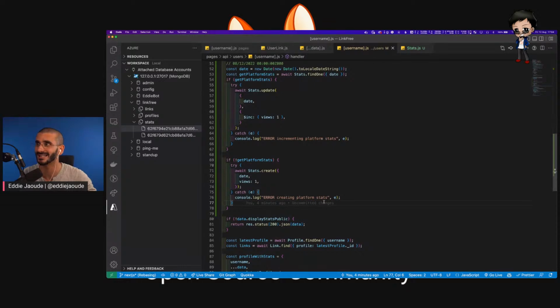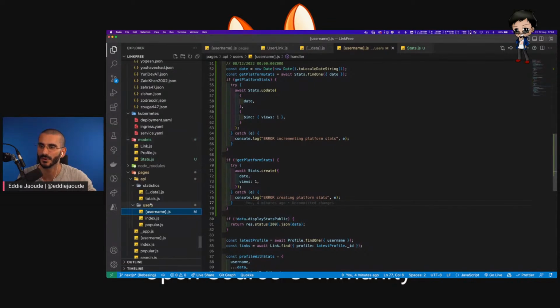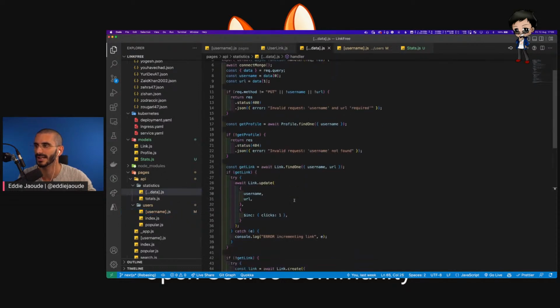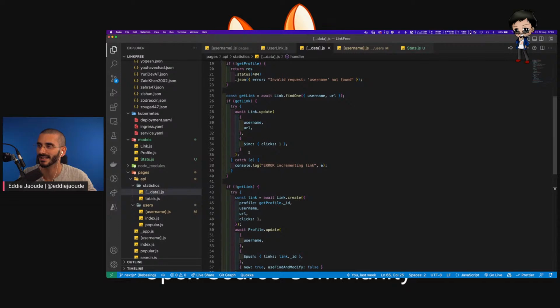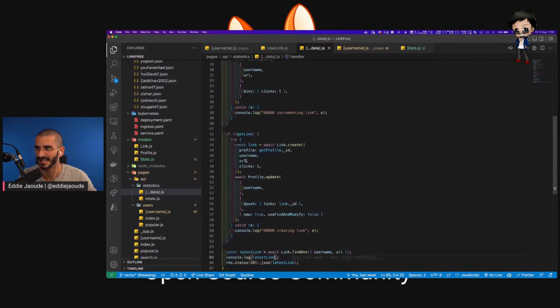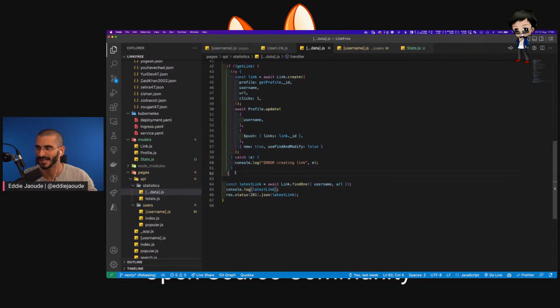So I've done that. Let's do it for links. So on the API now, we did it for the user profile when we load the user profile data. But in statistics, this is where we log the links. We do it as a put. We make sure we can find a profile. And then we update which link was clicked. So we update the links being clicked. If a link doesn't exist, we then, as always, set it. So let's do another one under here. These files are getting long. I have to think of another way to make it a bit nicer. But let's have a look. I'm going to do a get for this data. So we'll do that afterwards together as well.